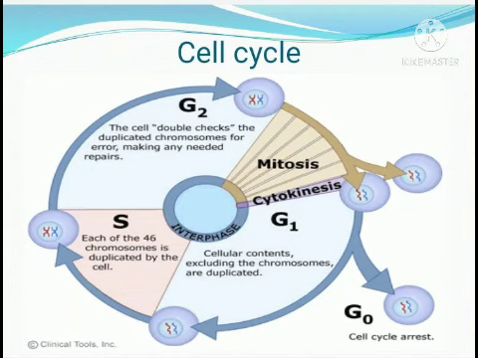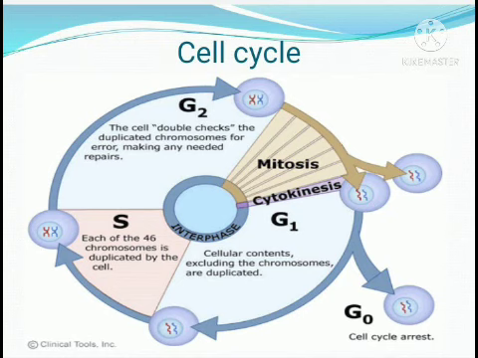In the last class, we studied the function of genes. One function is protein synthesis. Now we are moving to the second function, that is cellular replication. That means dividing of cells or growing of cells. Most of the cells undergo cell division. We can see there are two types of cell division.